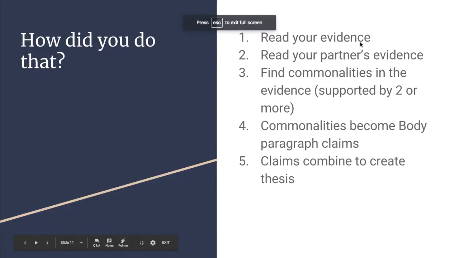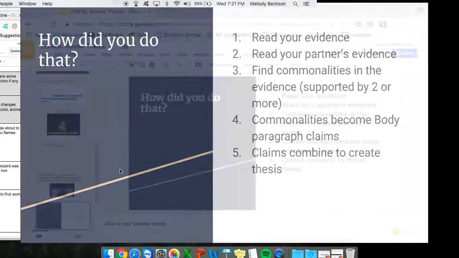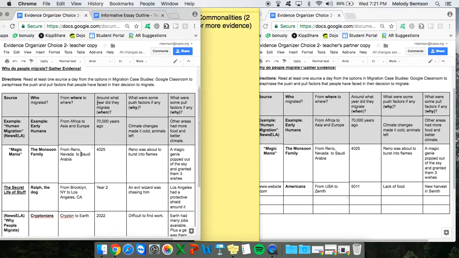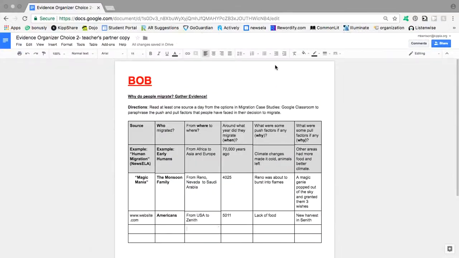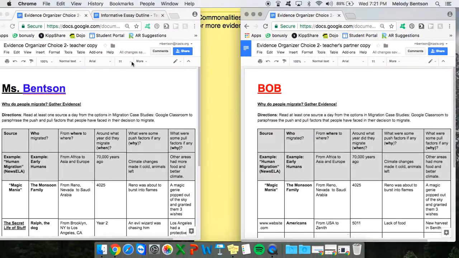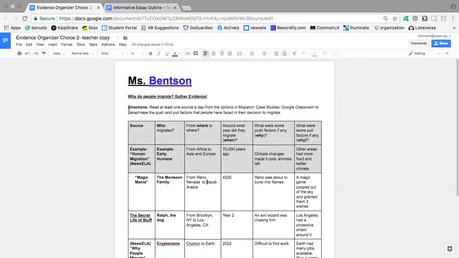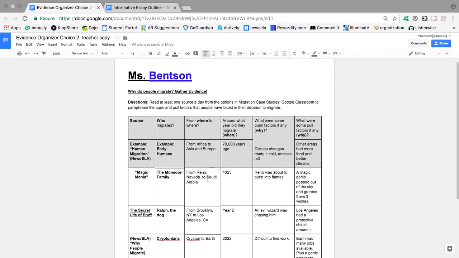First, I'm going to read my evidence. Second, I'm going to read my partner's evidence. And so my partner, we're going to pretend my partner's name is Bob. And so here's the evidence organizer of Bob, and here's the evidence that I collected. So first I'm going to read through my evidence.